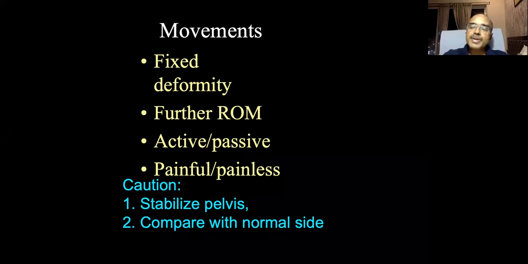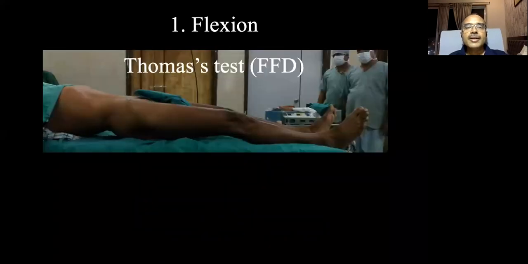So in each movement, flexion, extension, abduction, adduction, this is how you characterize the movements. Remember, the caution is that whenever you show the movement, you have to stabilize the pelvis and always compare with the normal side. Whenever the examiner tells you to show flexion, first you show on the normal side, then you show the abnormal side. Now let's come to the first movement, that is flexion.